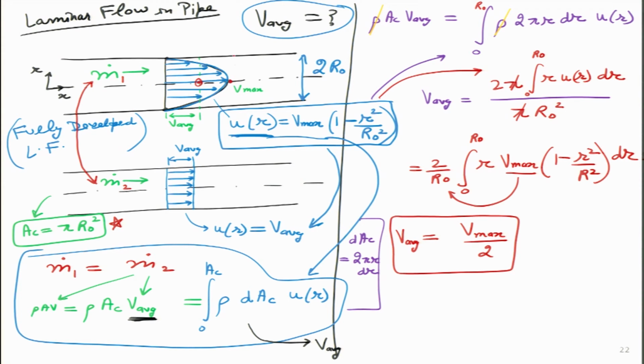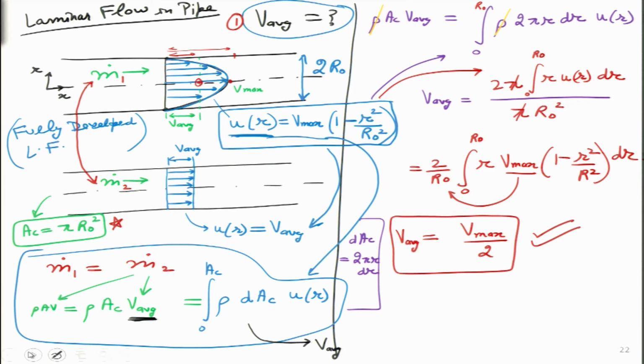I can see that over here. If I take half of this length, this is how we will get the value of V average. So, this turns out to be a very nice result. Now, let us try and see. This is something that we started with over here. We wanted to figure out what is the average velocity for a laminar flow in a pipe.